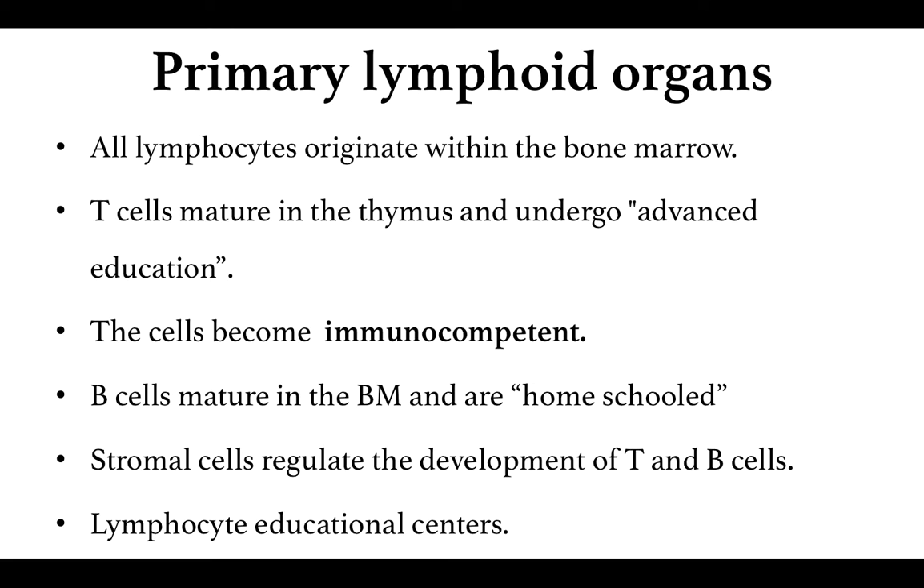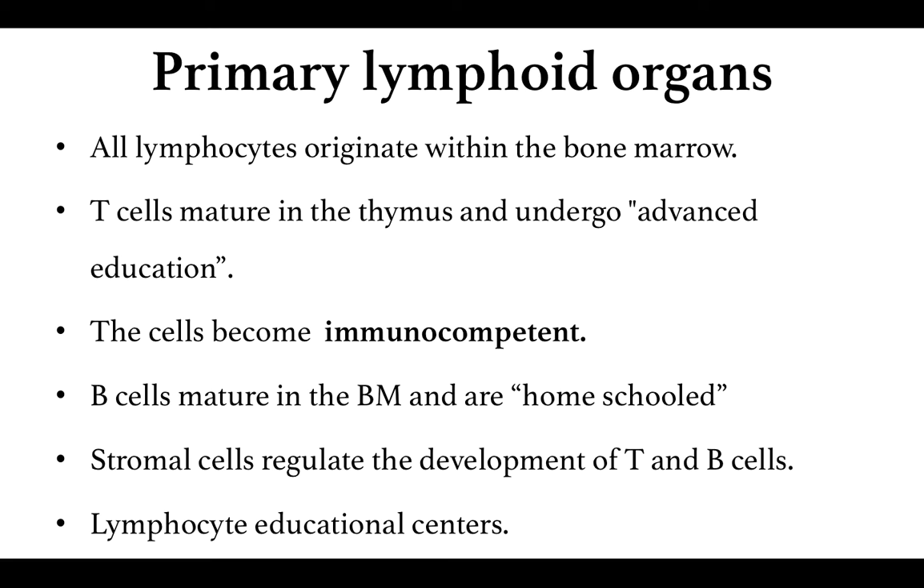That is, the T cells are educated within the thymus. When the T cell is educated within the thymus and undergoes the two tests, the positive selection and the negative selection test, the cell becomes an immunocompetent cell. So, a mature T cell that matures within the thymus is referred to as an immunocompetent T lymphocyte.